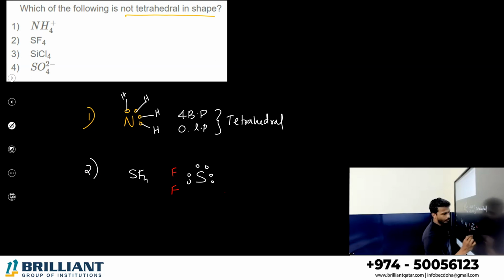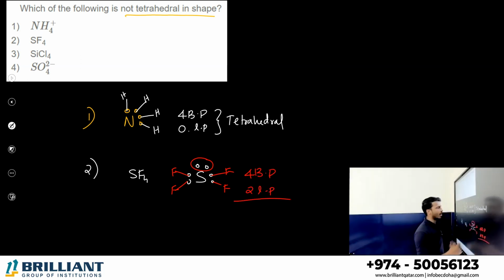1, 2, 3, 4. Each fluorine needs 1 electron. Total there are 4 bond pair, 1 lone pair. You know, 4 bond pair, 1 lone pair, that's equal to seesaw geometry.